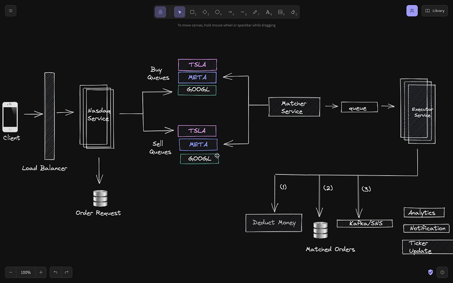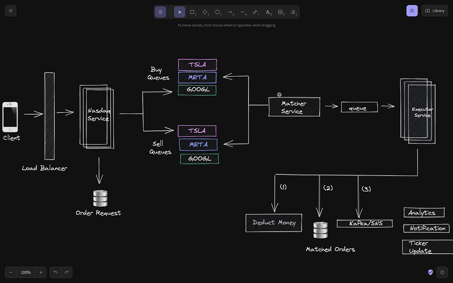Right? Now, that's how every 5 seconds these nodes go to the buy queue and sell queue, pull 50 messages from each of those queues, and try to match them. If there are some matches, we'll handle them. If there are no matches, we again push them to the queue. Again, they are pulled from those queues, and we try to match them. If there are matches, we handle them. If there are no matches, we again push them back to the queue. So this way, the order which we raised will definitely be satisfied at the limit we specified, right?